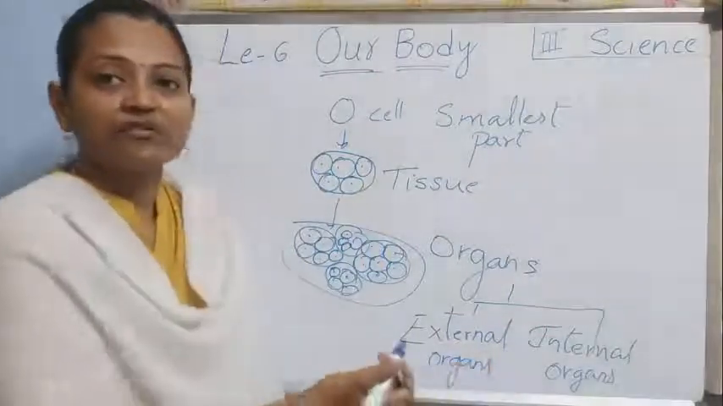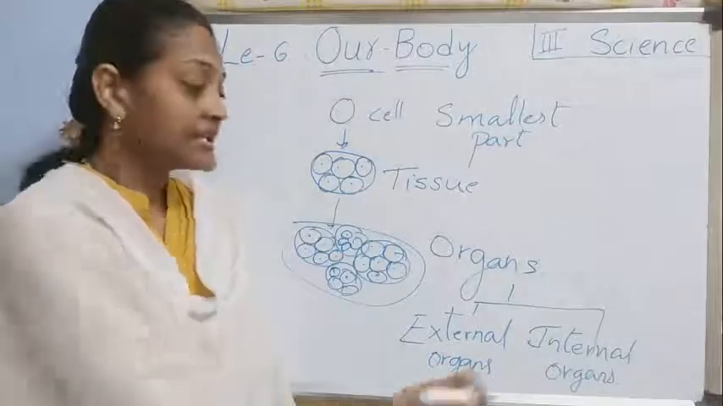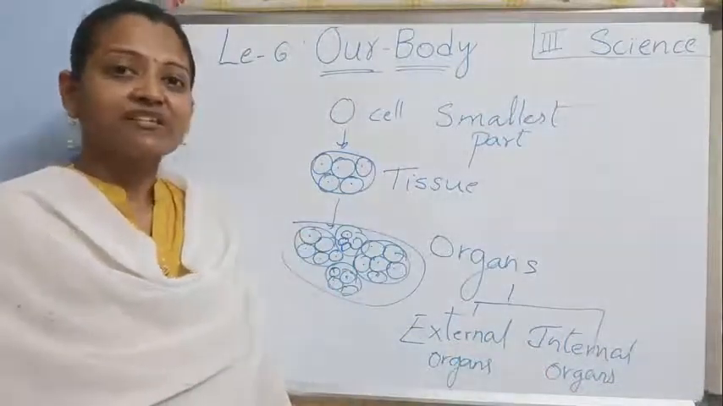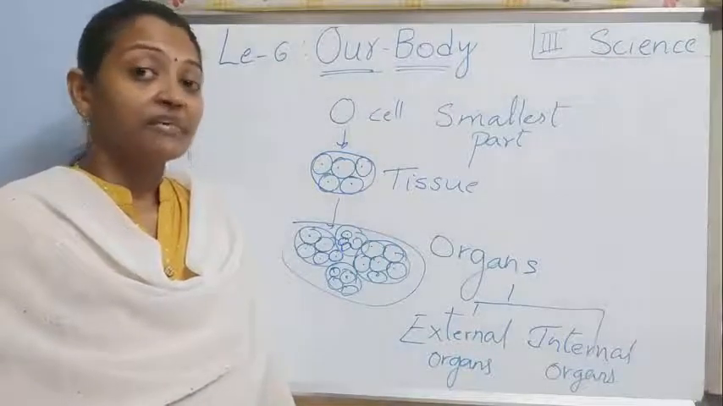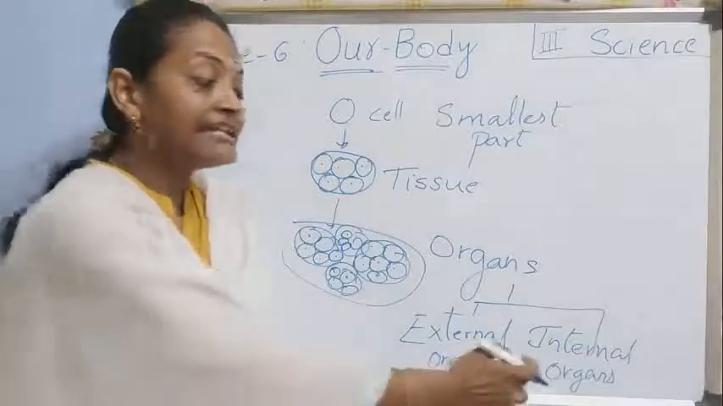All these organs, what are those? Heart, lungs, stomach, all those come under internal organs. We can't see them outside, right children? We cannot see those organs, but they are there inside the body. That's why those organs are called internal organs.